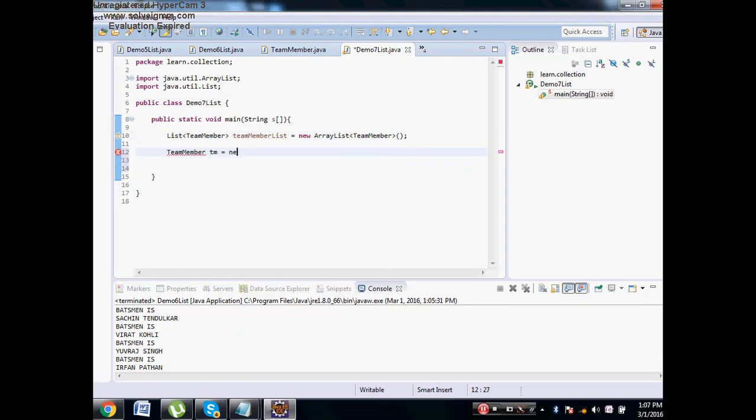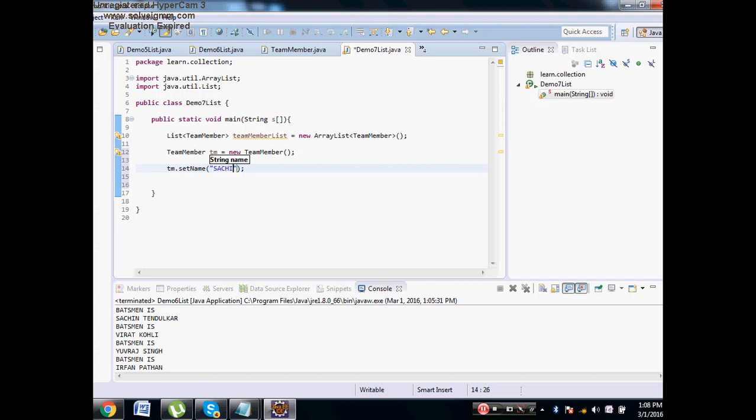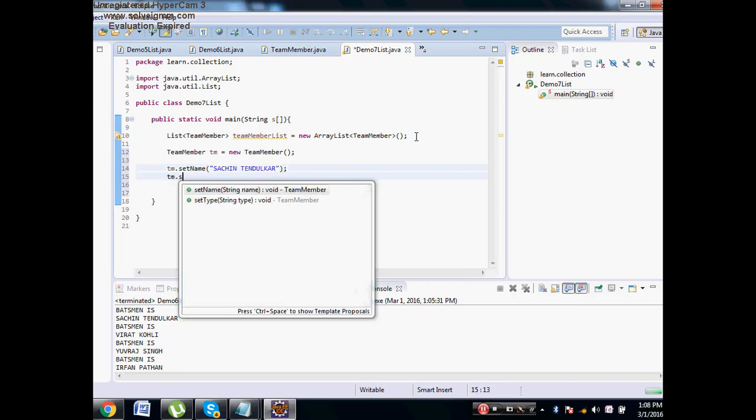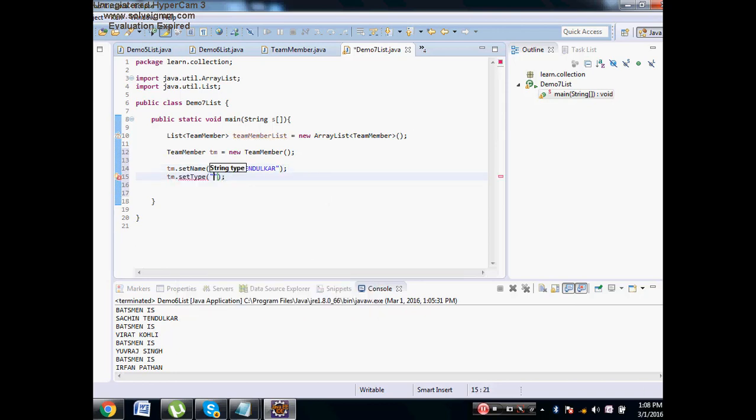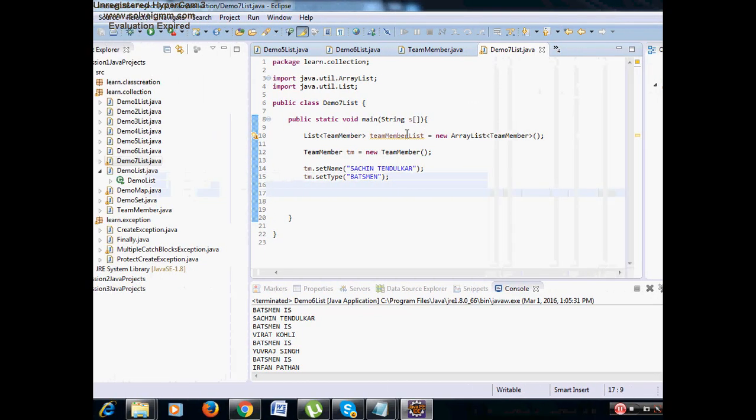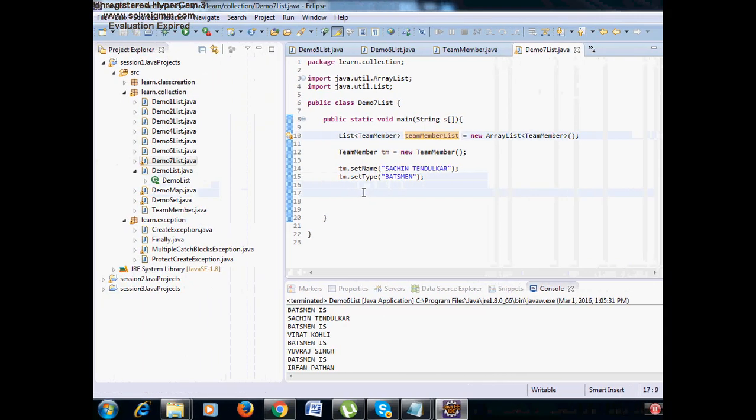Now I'll say team member tm is equal to new team member, then tm dot set name, I'll say Sachin Tendulkar. Tm dot set type, I'll say batsman. Now this is an object. Now I'll say team member list dot add the team member.